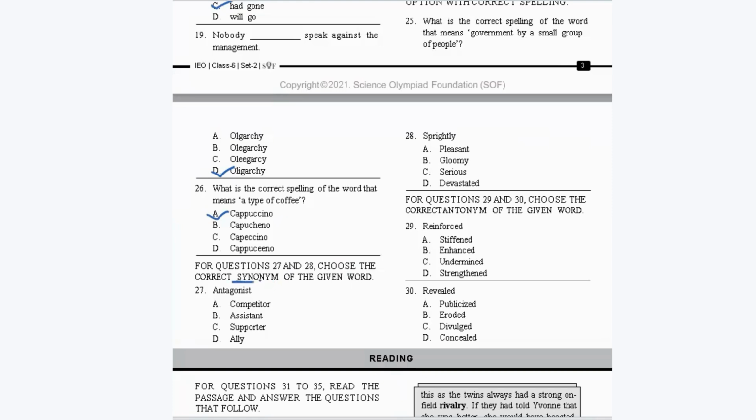Next, for questions 27 and 28, choose the correct synonym of the given word. Synonym means you have to find the same meaning word of the given word. Now, antagonist. Who is an antagonist? The person who stands opposite to you. So definitely it's going to be competitor.